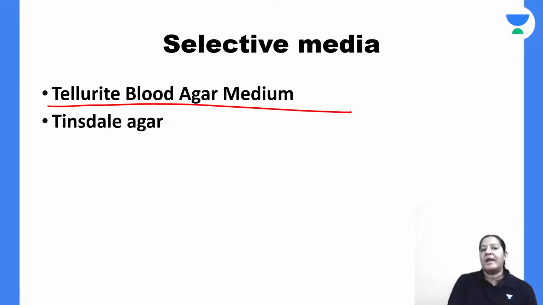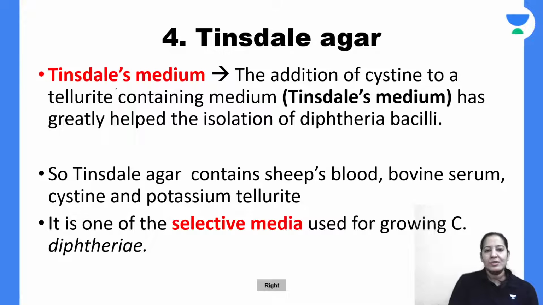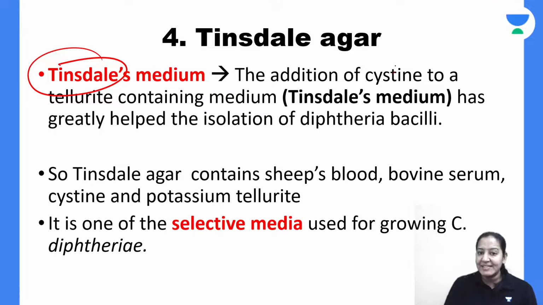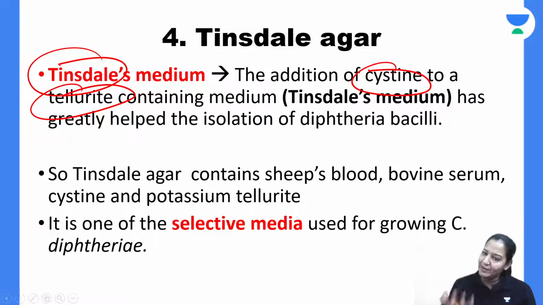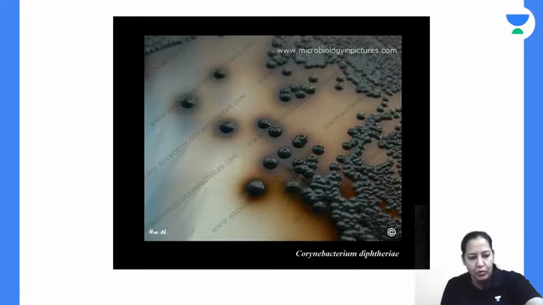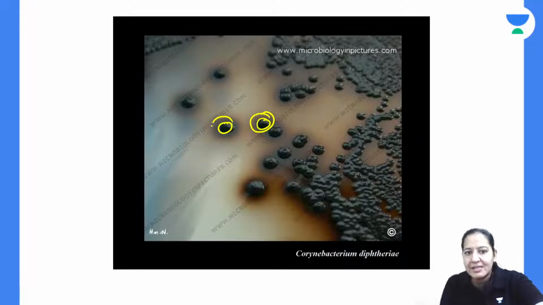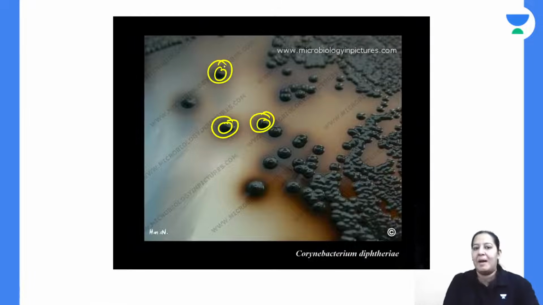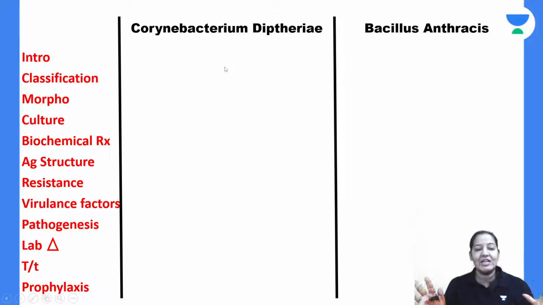That was the first selective media, telluride blood agar. The second selective media is Tinsdale agar. In Tinsdale agar, we add cystine along with telluride. Blood agar has telluride already. Additionally, we are adding just one more thing, cystine. So now the telluride agar is converted into Tinsdale agar. It is more selective. Here also black or brown colonies are formed. You can see a black colony surrounded by a brown halo. That's it.